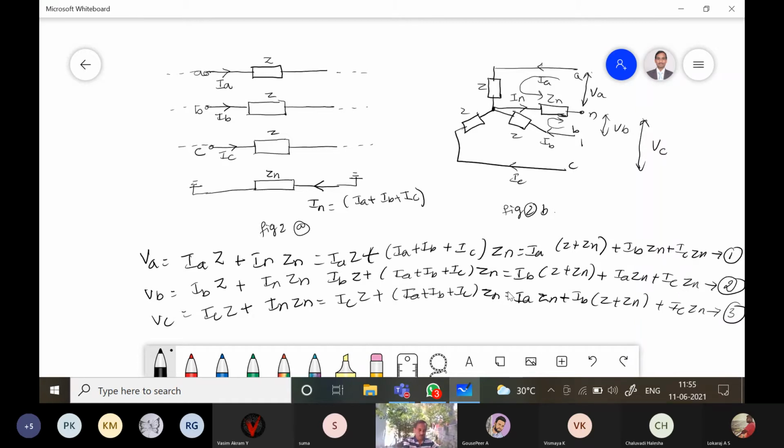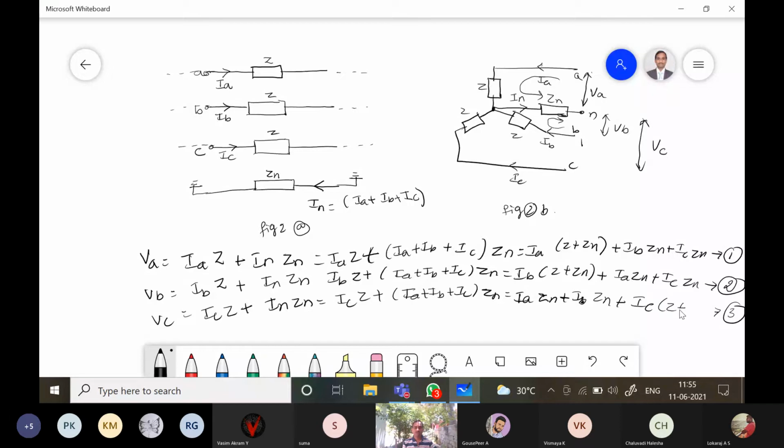VB is equal to IB into Z plus ZN plus IA into ZN plus IC into ZN. VC is equal to IA into ZN plus IB into ZN plus IC into Z plus ZN.